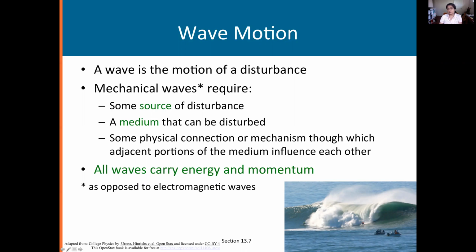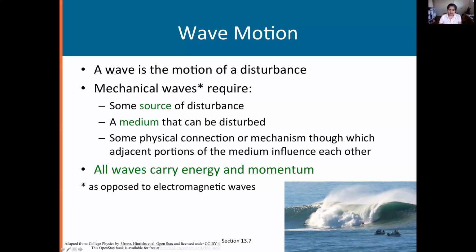There are many types of waves. We are going to study mechanical waves as opposed to electromagnetic waves that you will study about in physics 2. Okay. So mechanical waves have some specific requirements. One is that there has to be a source of the disturbance, something actually producing that disturbance. Then the disturbance has to travel through some medium. So a medium is necessary, okay, which is not necessary in electromagnetic waves. And thirdly, that medium must be such that the disturbance can be propagated. So the disturbance can move forward in some way, okay?